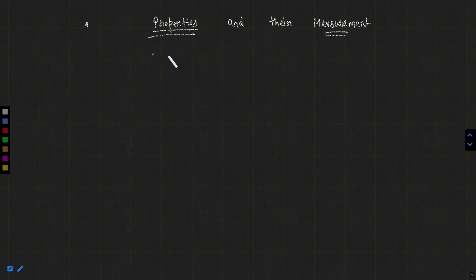We had discussed mass and volume, and some volume interconversions. Today we are going to discuss the next points, that will be density and temperature. So in properties and their measurement, what about mass and volume?